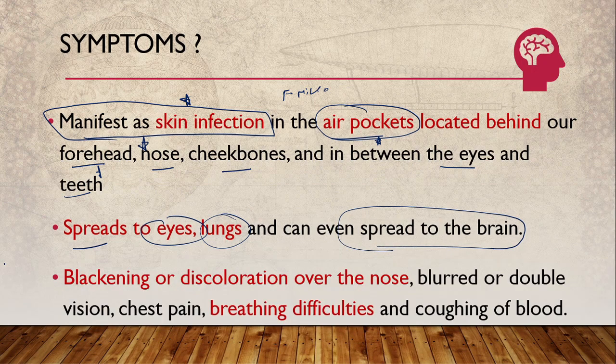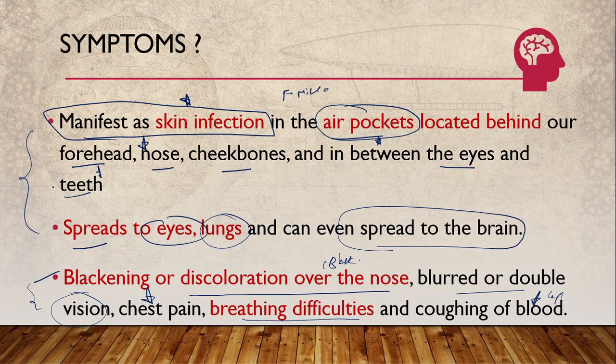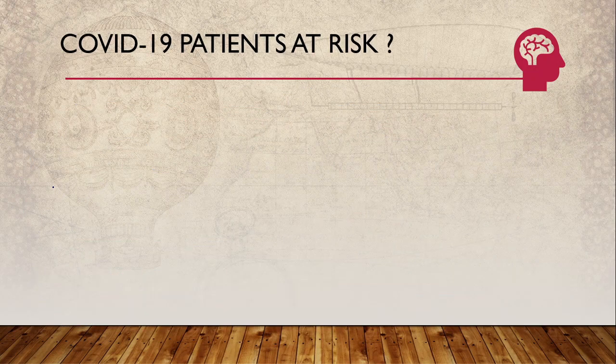Some of the common symptoms are blackening or discoloration over the nose, so you can see that your nose appears more black in color, or double vision, where you are not able to see properly. There is slight chest pain and some breathing difficulties, and sometimes blood is also seen in your cough. These are some of the common symptoms and how this fungus spreads.